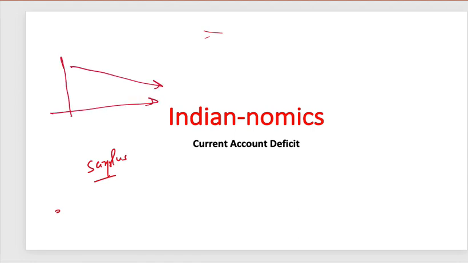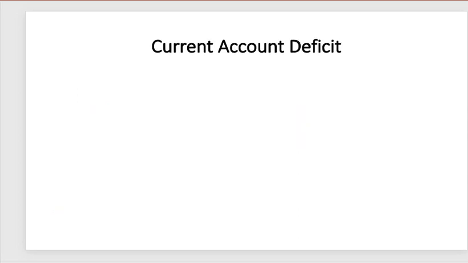Recently there had been a reduction in current account deficit, and many people are celebrating this fact. But this news is oriented towards making you understand that it should not always be a reason to celebrate, especially when your current account deficit is being reduced. Now before discussing that fact, let me tell you something about current account deficit.